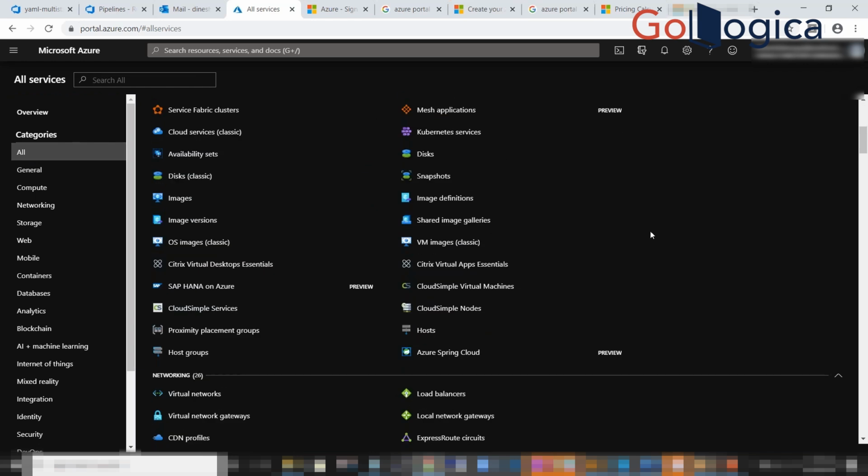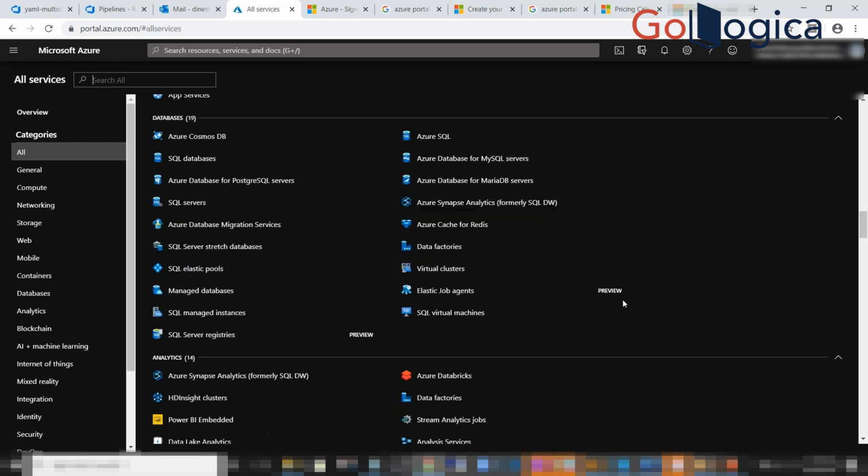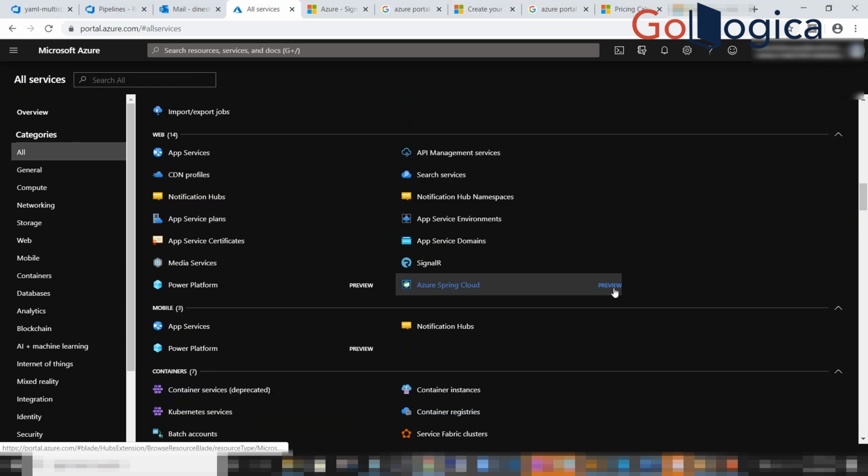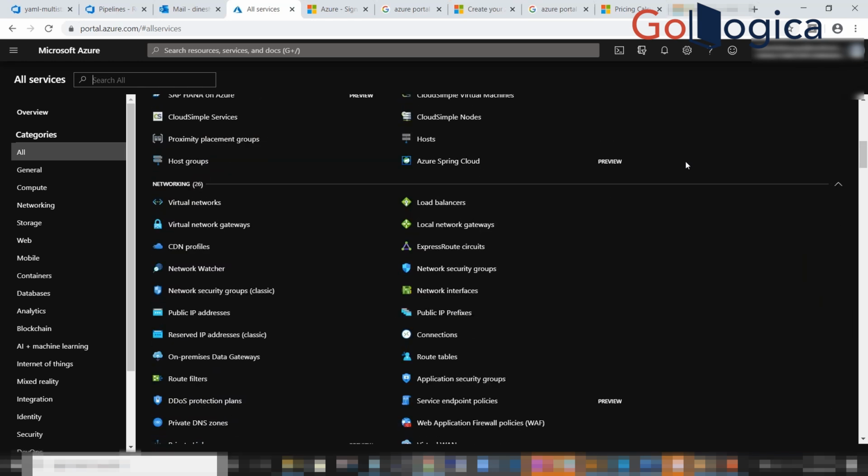Okay. So these many things are there. And whichever is seen as a preview, this means they're still developing that resource and it's yet to launch in production. And if you often use some resource for your day-to-day activities and you have to come this long, instead of that, just keep the cursor over there.